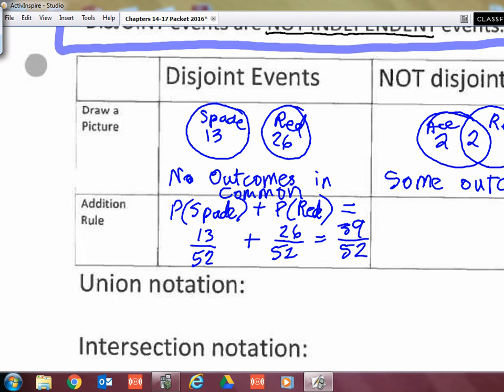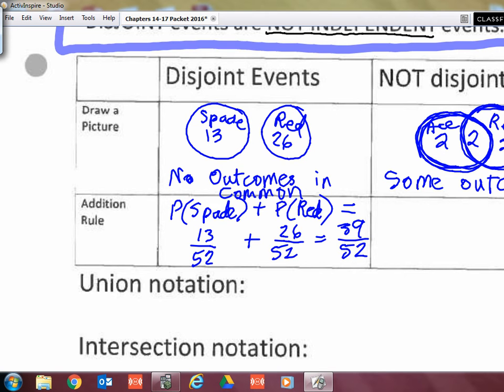See, so you can see that this total ace circle contains 4 aces, 2 of which are in the red section as well. How many reds are there that are not accounted for in the middle? 24. Good. So there's a total of 26 in this red circle, 2 of which are also in the center.